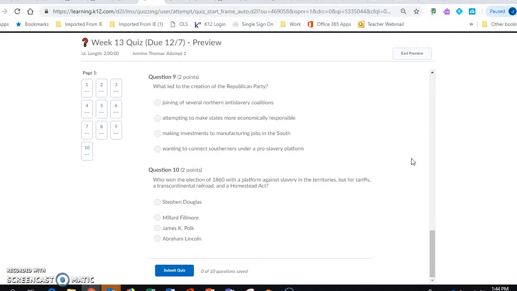Question number 10. Who won the election of 1860 with a platform against slavery in the territories, but for tariffs, a transcontinental railroad, and the Homestead Act? Was it Stephen Douglas, Millard Fillmore, James K. Polk, or Abraham Lincoln?